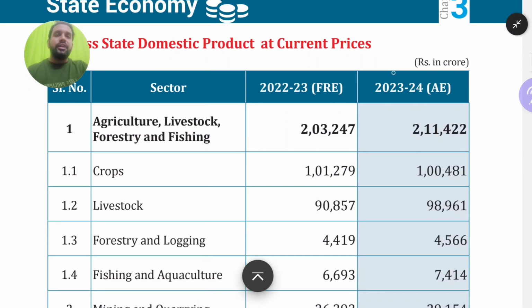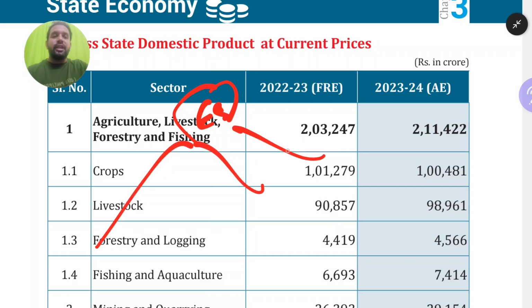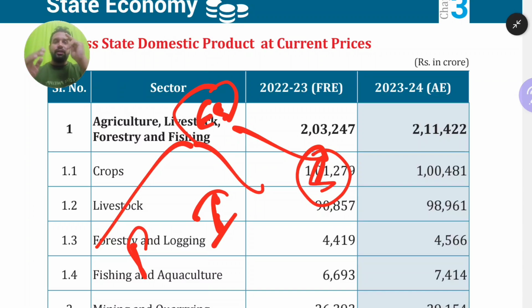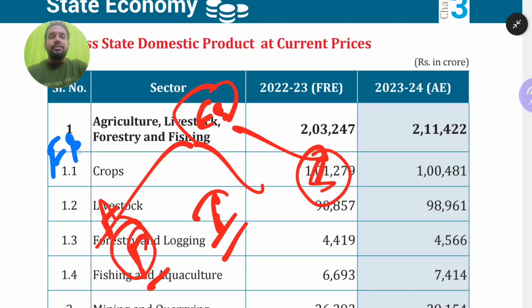As you know, the complete economic structure is divided into 3 types: primary, secondary, that is the industrial sector, and tertiary, that is the service sector. These sectors are again divided into subsectors. The primary sector is also called the agriculture sector, and it is divided into forestry and logging, fishing and aquaculture, then livestock and cropping, our regular crops.